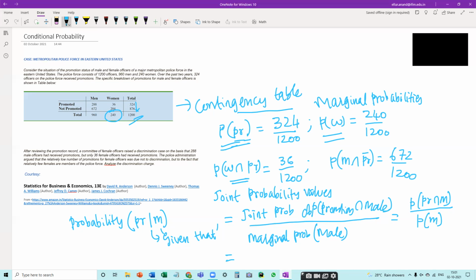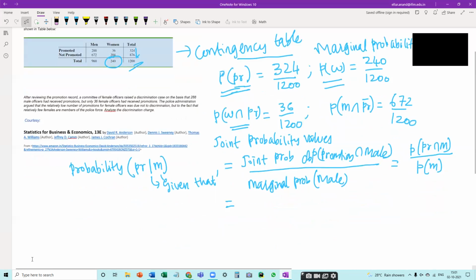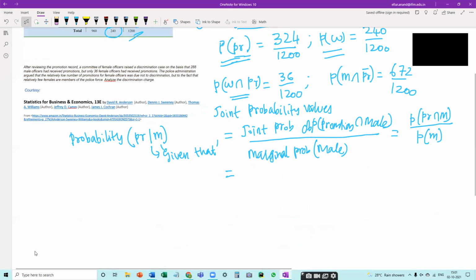Now here, just scroll down. In this case, how do we get this joint probability of promotion and male police officer?